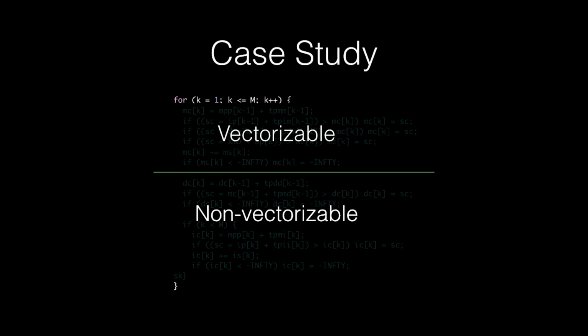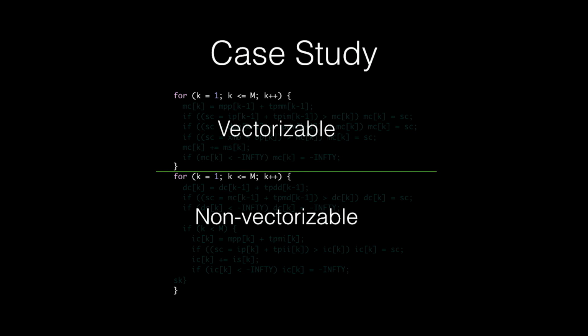So how could we take advantage of the vectorizability of the top loop and still optimize this loop? One technique to deal with this would be to lexically split this loop into two loops at the green line like this. And this is called loop distribution.